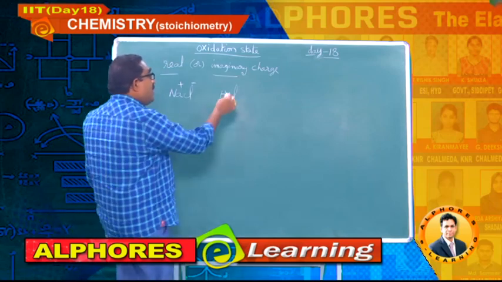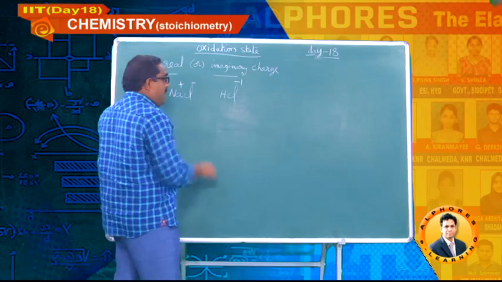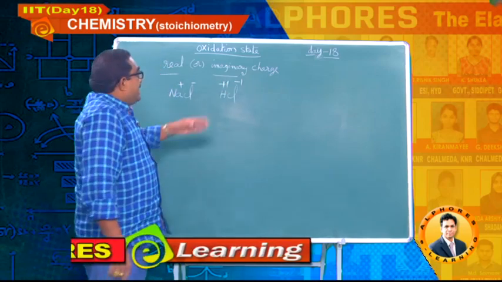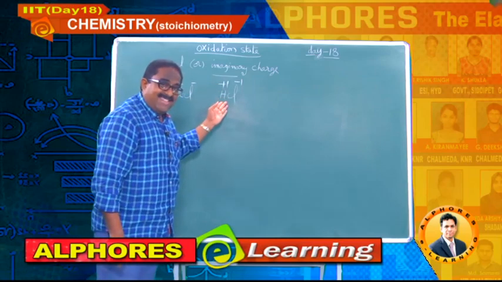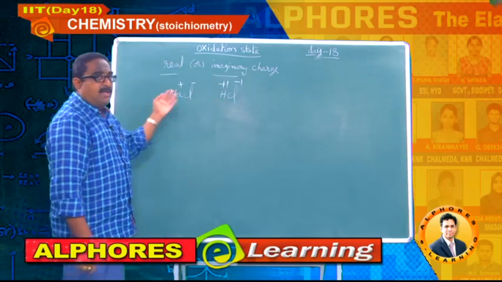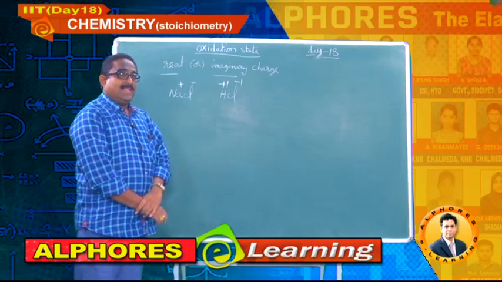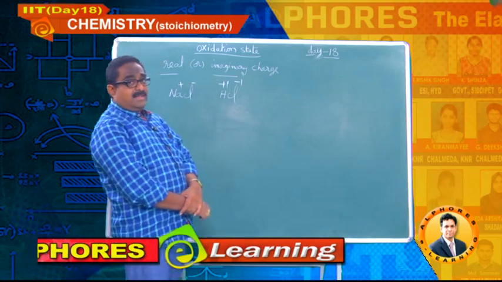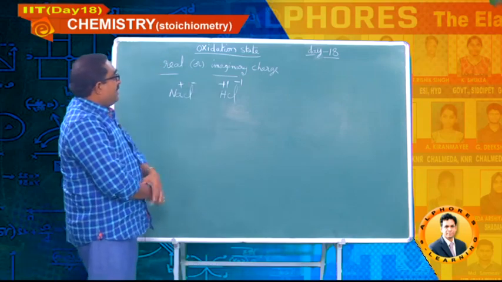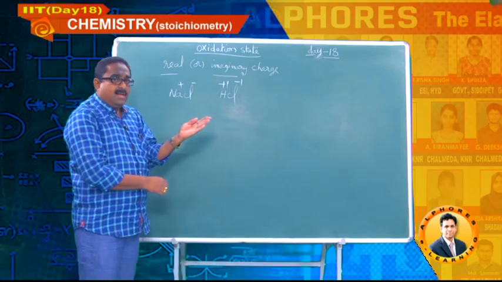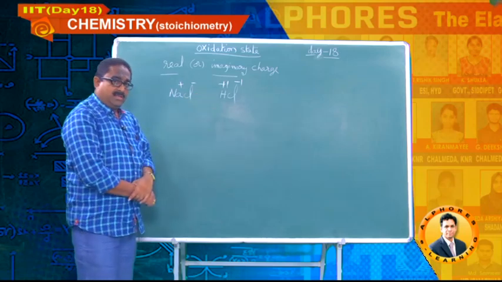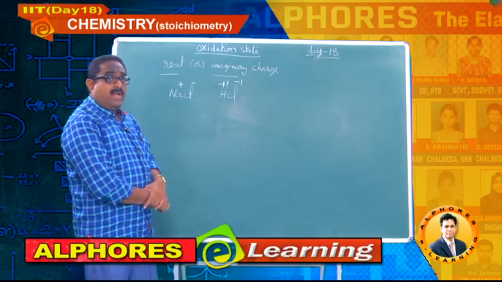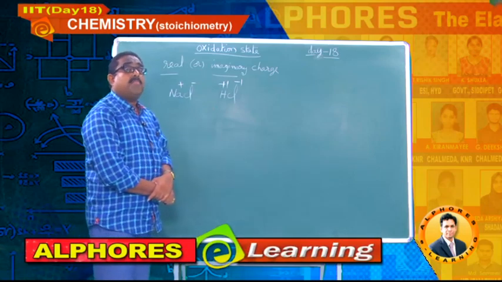In such a case also, we can assign -1 to chlorine and +1 to hydrogen. It is an imaginary charge, whereas the ionic one is a real charge. That is why, while explaining the definition of oxidation state, I have given it like this: it is the real or imaginary charge that an atom gets during the formation of a compound.